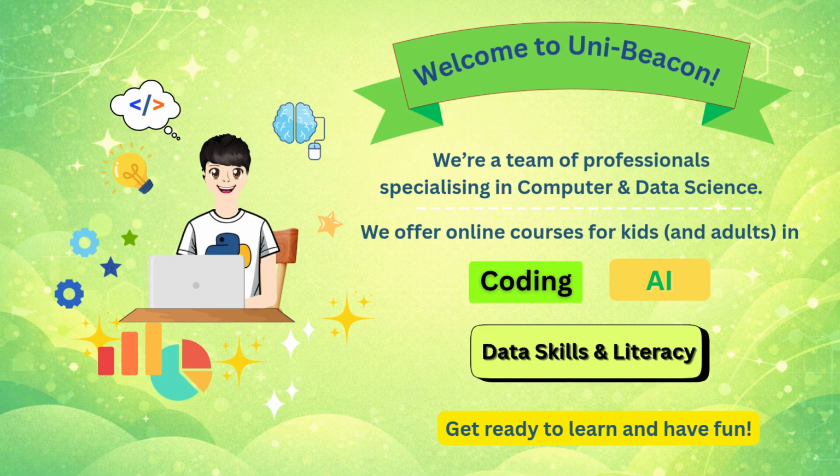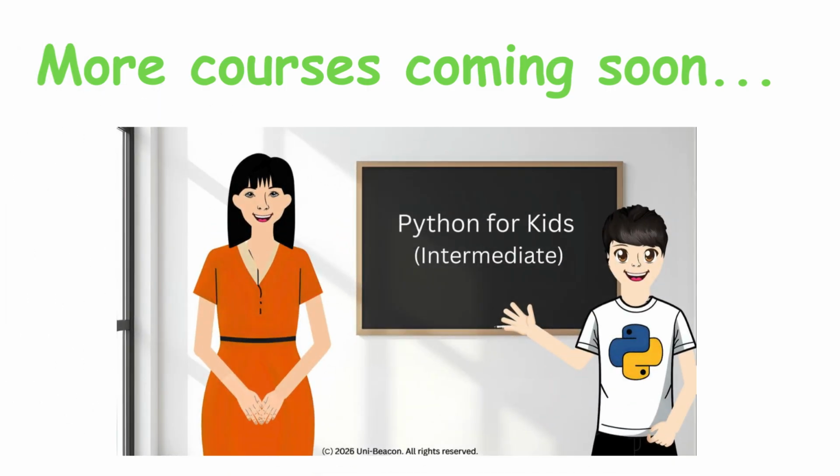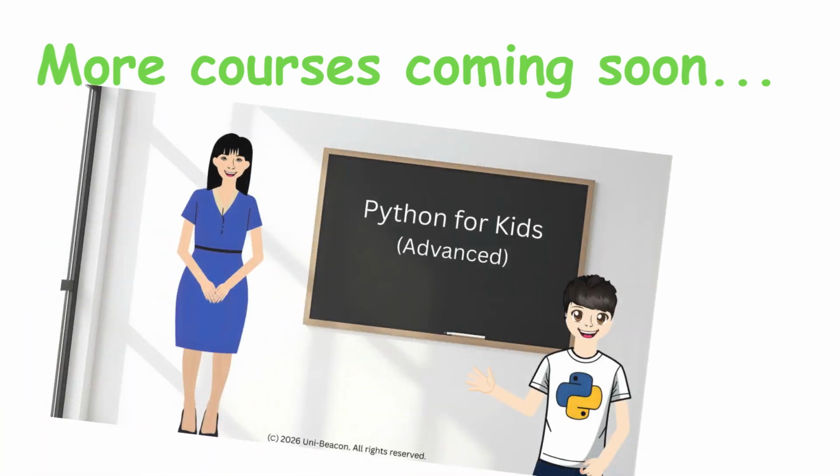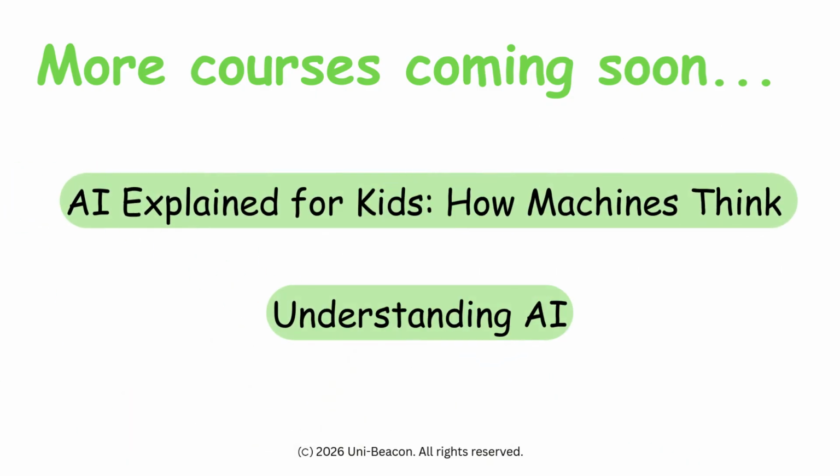We're a team of professionals specialising in computer and data science, and we offer online courses for kids, and even adults, to explore coding, AI, and data literacy. The first course we offer is Python for Kids, Basic, for ages 10 and up. And we have more courses coming soon, including Python Intermediate, Python Advanced, AI Explained for Kids, and Understanding AI.